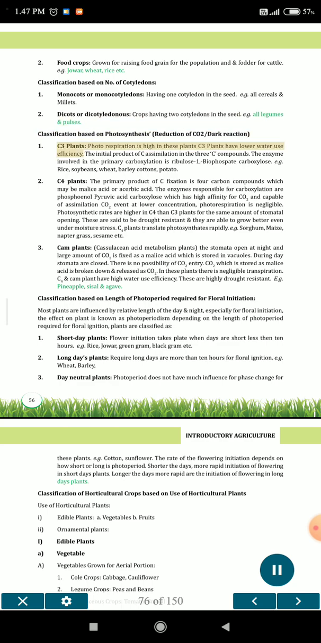Classification based on photosynthesis, reduction of CO2, dark reaction. 1. C3 plants: photorespiration is high in these plants. C3 plants have lower water use efficiency. The initial product of CO2 assimilation is a 3-carbon compound. The enzyme involved in the primary carboxylation is ribulose 1,5-bisphosphate carboxylase, e.g. rice, soybeans, wheat, barley, cotton, potato.